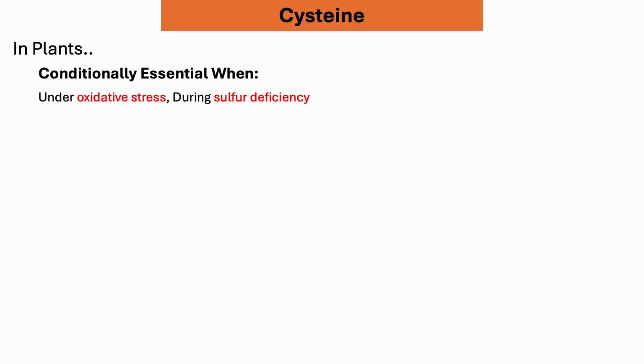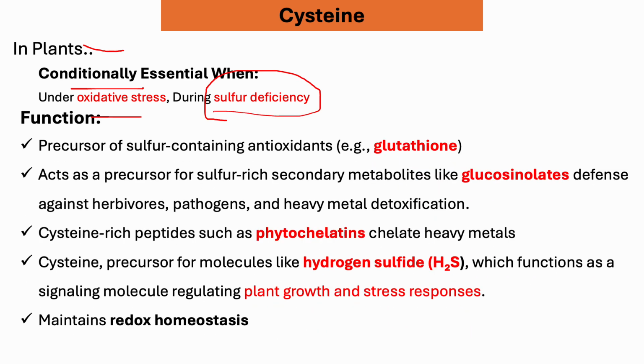What about plants? In plants, cysteine becomes a conditionally essential amino acid under oxidative stress and obviously during sulfur deficiency, and it has a big function in plants. Again, it's a precursor of glutathione and also of the secondary metabolite glucosinolate, which helps defend plants from different herbivores and pathogens, and helps with heavy metal detoxification.